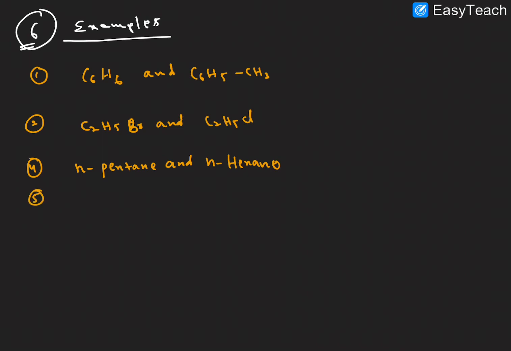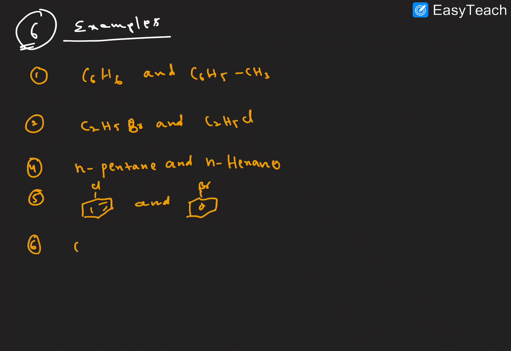Next, the fifth example, chlorobenzene and bromobenzene. So these are of similar size. And the next one, ethylene chloride and ethylene bromide, right?